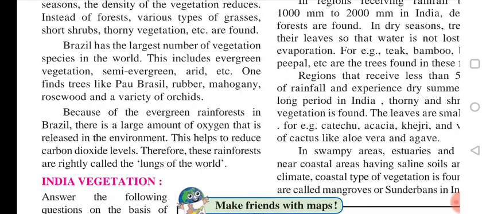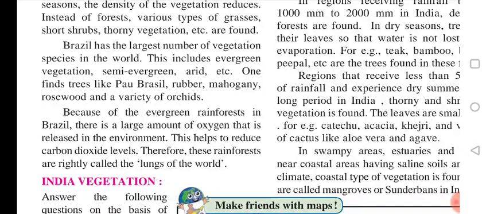Then semi-evergreen forests, and so on. These include evergreen vegetation, semi-evergreen, arid, etc., where there is less or average rainfall. In such areas we get vegetation and plants like pau Brazil, rubber, mahogany, rosewood, and a variety of orchids.